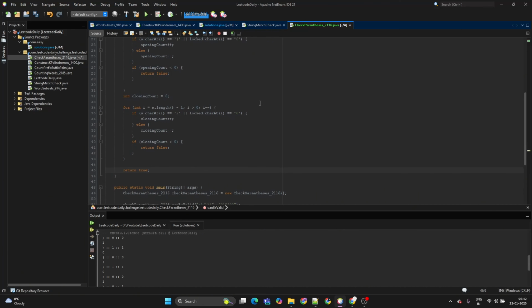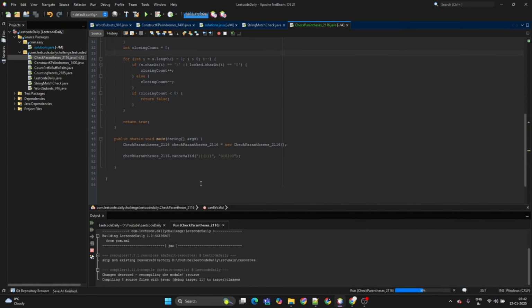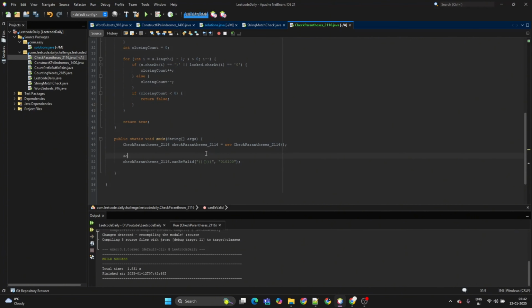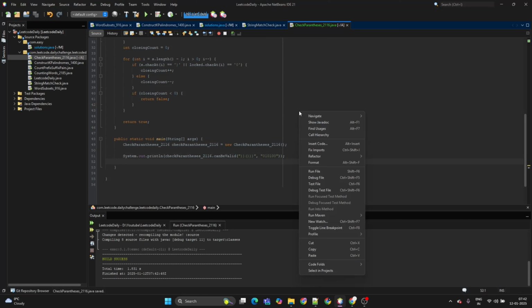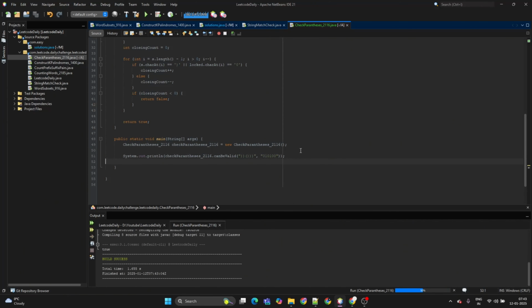So if I run this thing, let me print. Yeah, it returns true. Let me check with another test case.